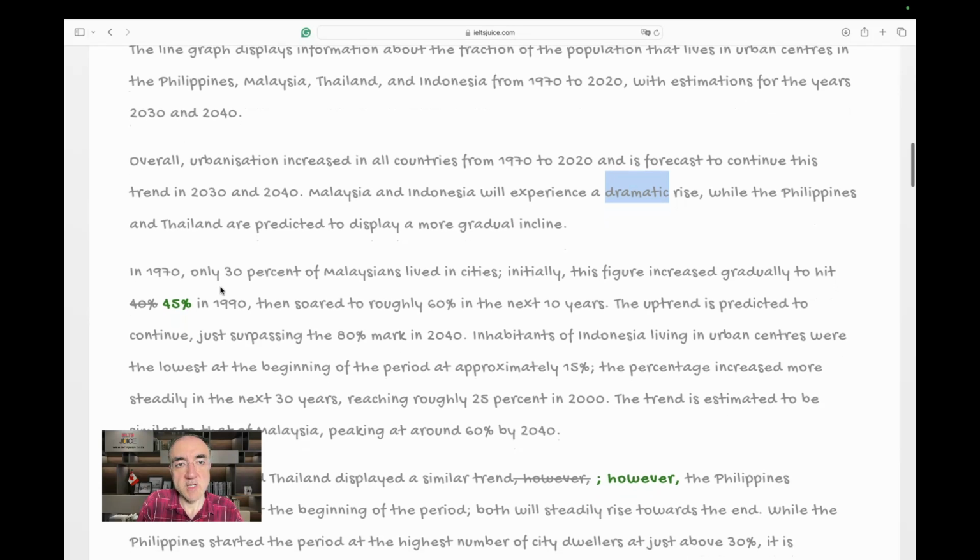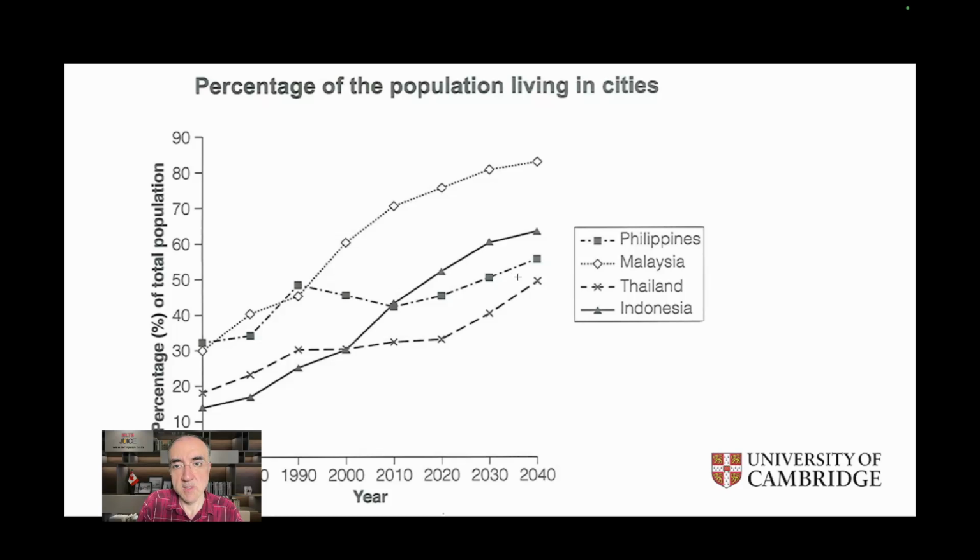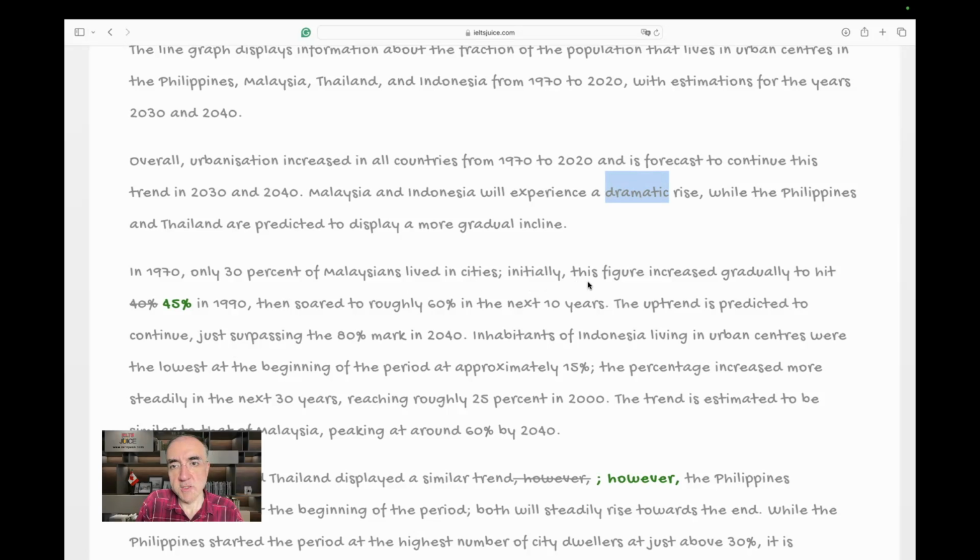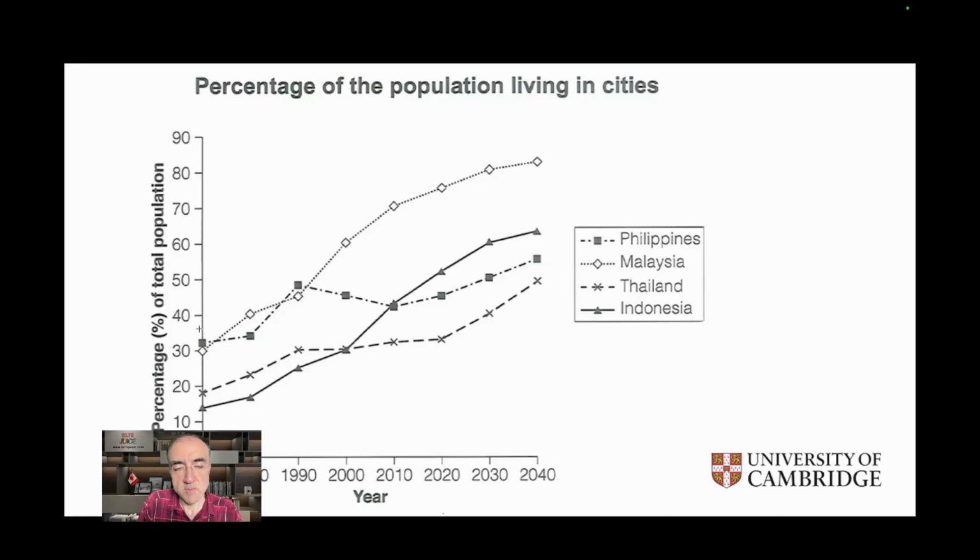In 1970, only 30% of Malaysians lived in cities. So we're talking about Malaysia. Only 30%, correct. Initially, this figure increased gradually to hit 40%. Which year? In 1990. In 1990, Malaysia.